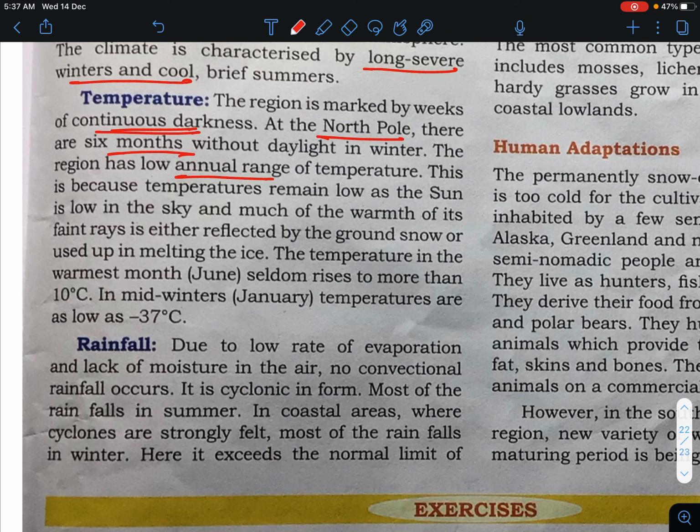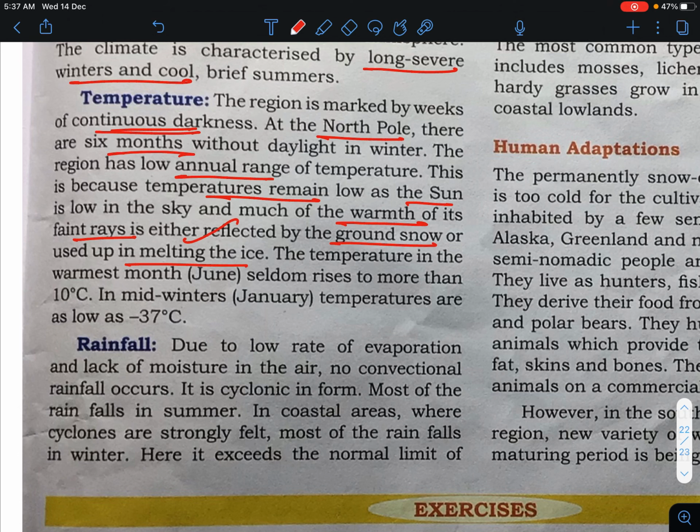This is because the temperature remains low as the sun is low. Why is the temperature low? Because the sun is low in the sky, and much of the warmth of its faint rays is either reflected by the ground snow or used up in the melting of snow. So you have to remember that the reason this region does not get much radiation is that the region is covered by snow.